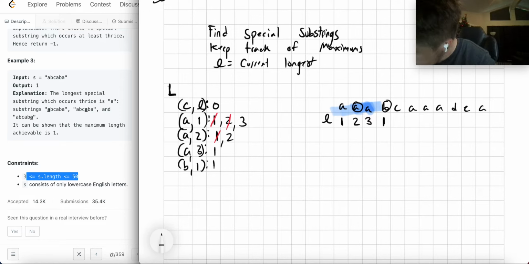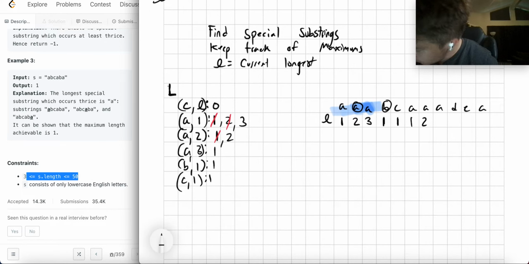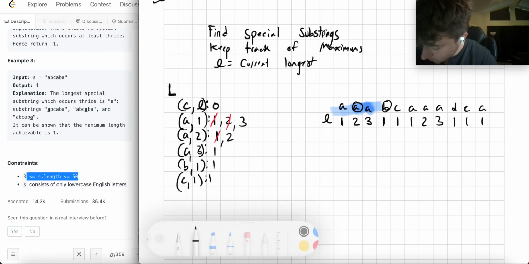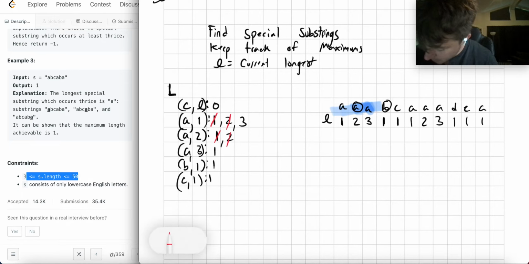So C1, length 1, A1. Now this becomes, I'm going to run through this whole thing. 1, 2, 3, 1, 1, 1. All right. And then what does that do to this whole problem? So I get to A2, so this becomes 3.